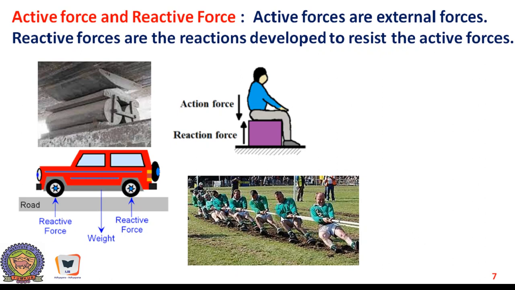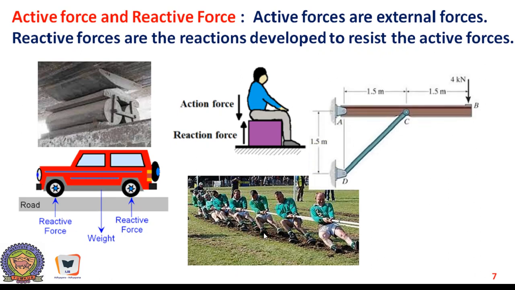And the effect is seen in the form of huge tension in the rope. The active force is their pulling, and the reactive force is the tension that is developed in the rope. And here is a supported system. There is a beam and there is a prop, and here is an active force that is applied.